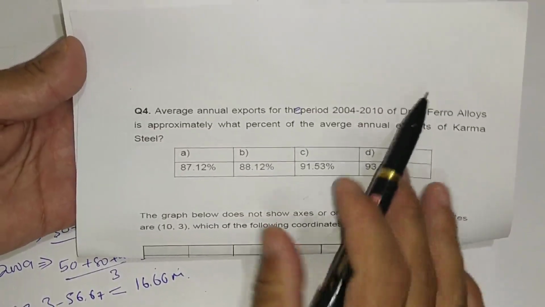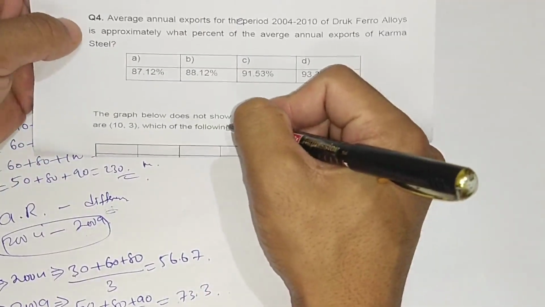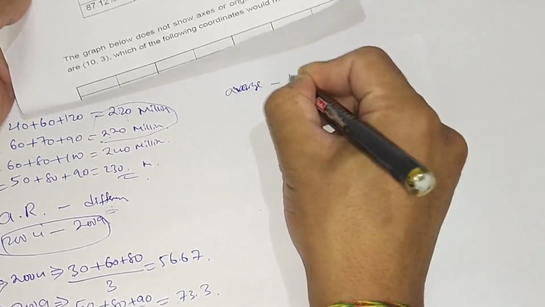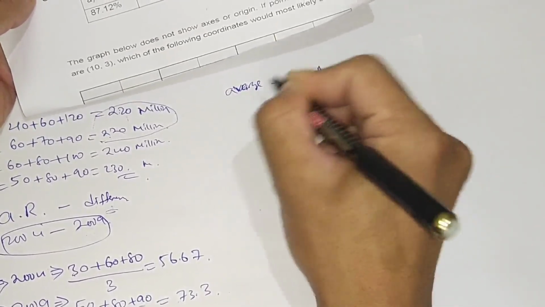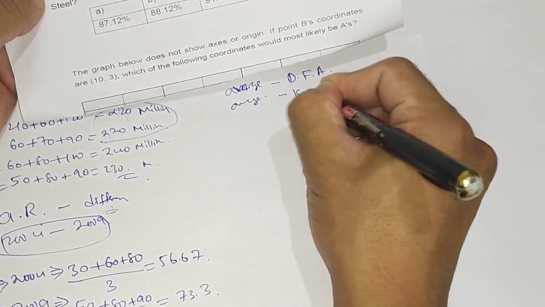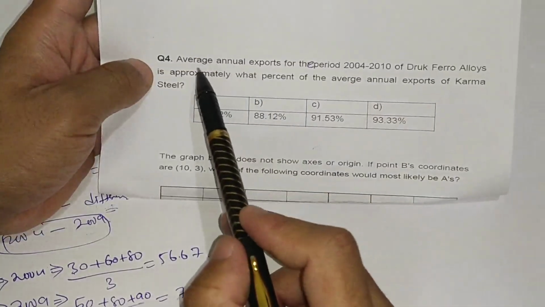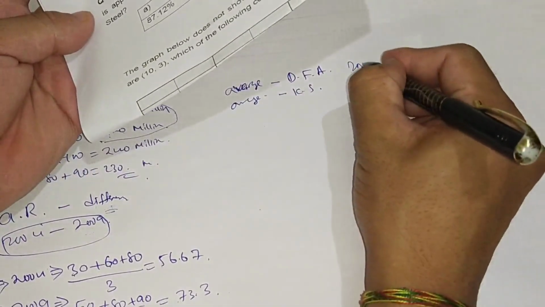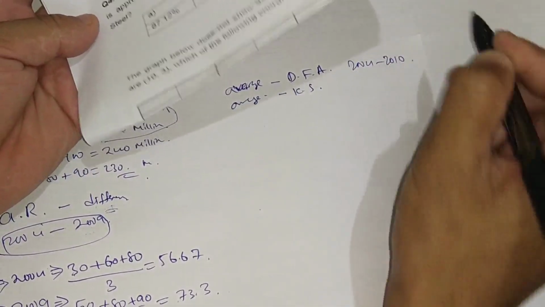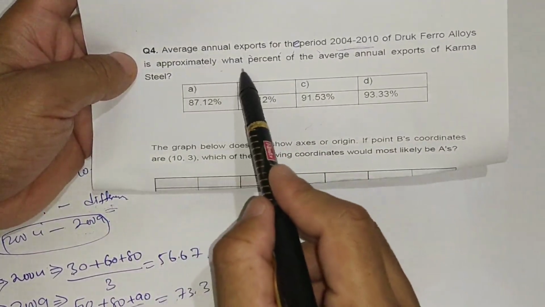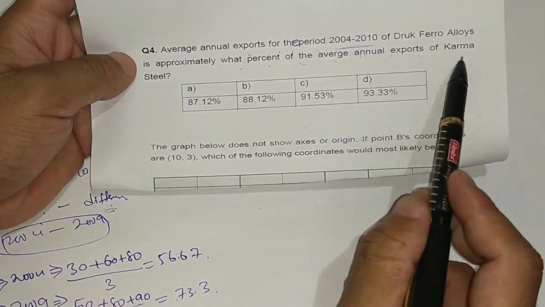First we find the average for Druk Ferroalloys and the average for Karma Steel.